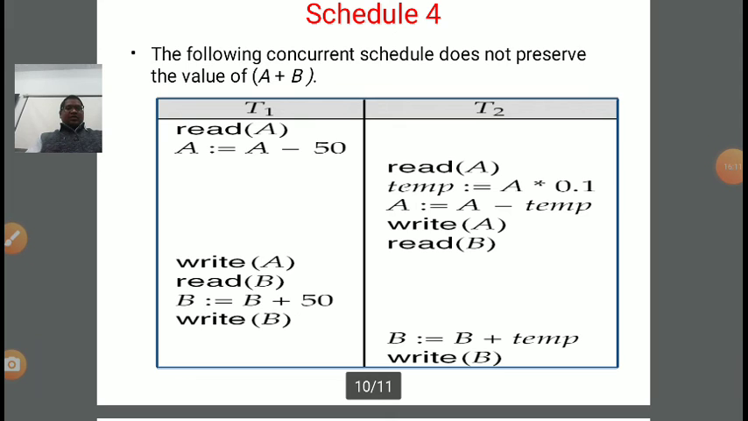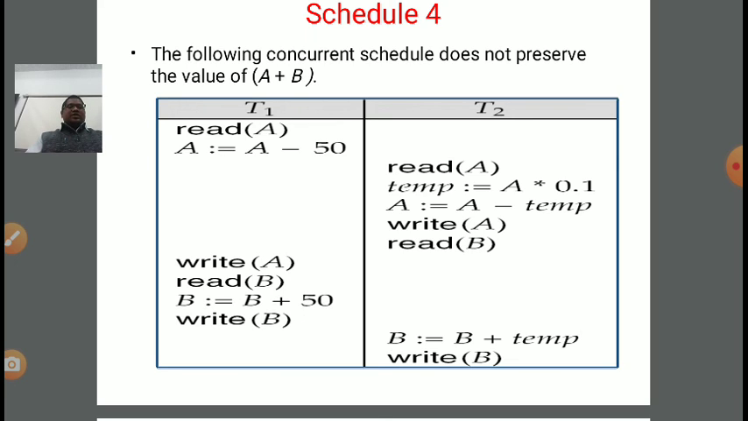Schedule 4: suppose I do read A, A equals A minus 50 in T1. The subtraction is done, but it is not updated in the database. That's why when T2 reads, it will not read the 50-subtracted value, it will read the old value. Suppose initially the A value is 1000. A equals A minus 50 means the A value will be 950, but it is not updated in the database. We go to T2 and step 1 is read A. So read A doesn't read 950, it reads the 1000 value only.